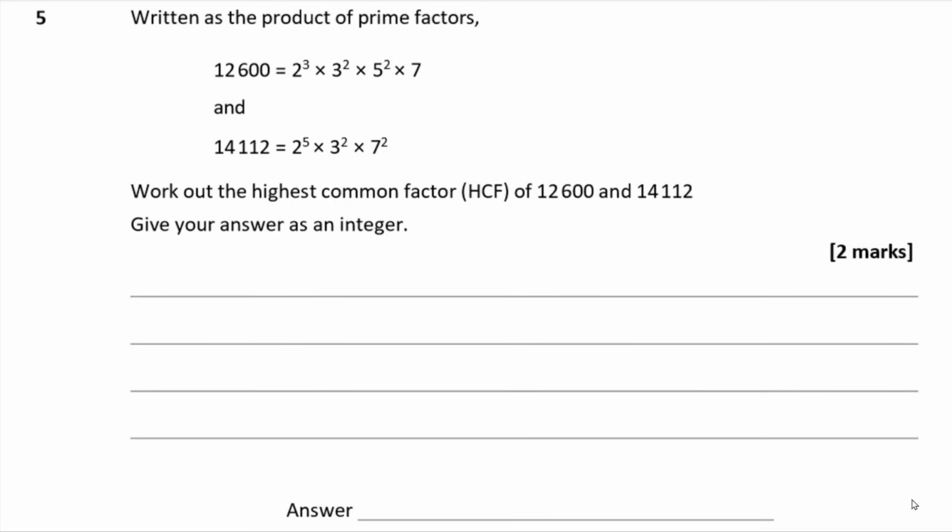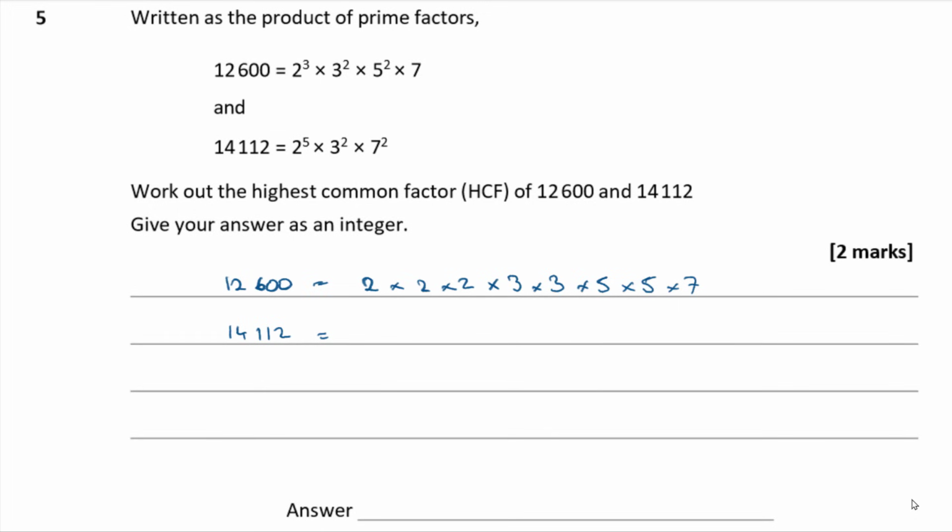Question 5. Written as the product of prime factors, 12,600 is 2 cubed times 3 squared times 5 squared times 7. And 14,112 is 2 to the power 5 times 3 squared times 7 squared. Work out the highest common factor of those two numbers. Give your answer as an integer. We can easily work out HCFs of two numbers if we've got them in factor form like this. I'm just going to write them out in expanded prime factor form so we can see all of the individual factors clearly. So that's 12,600, and then